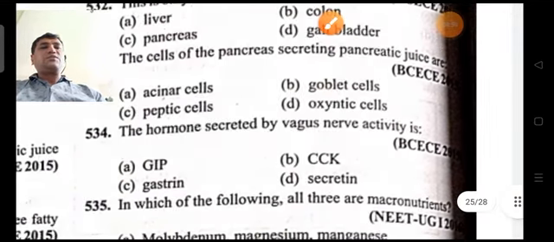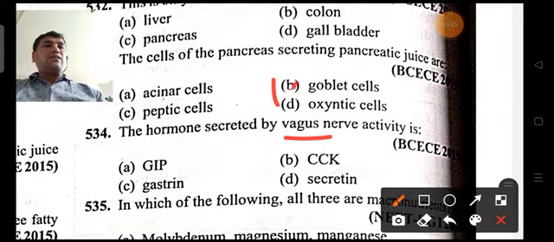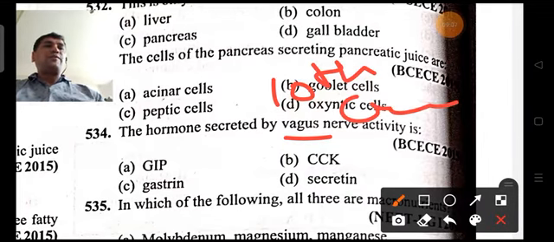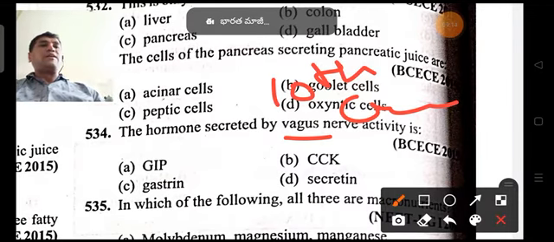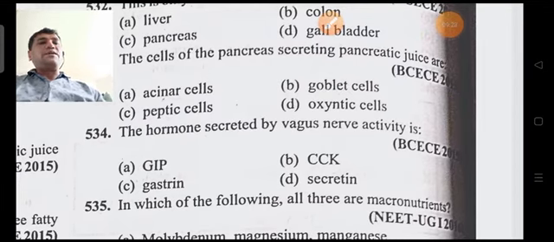Next, coming on to the next question: the hormone secreted by the vagus nerve. The vagus nerve is the 10th of the cranial nerves. Already you know that in our nervous system, acetylcholine is the powerful neurotransmitter, and GABA is the particle which is going to. The vagus nerve is also called the wandering nerve, and the hormone.